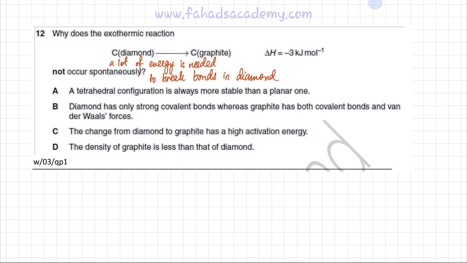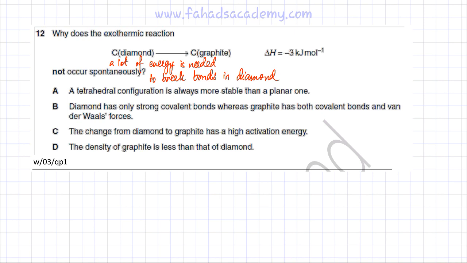And this initial energy, which is needed at the start of the reaction, is called the activation energy. So, at the very beginning, the reaction needs a lot of energy to break all those bonds. And once new bonds are formed, energy would be released. But the initial part is what's important: initially a lot of energy is needed to break bonds, and it's going to have very high activation energy.